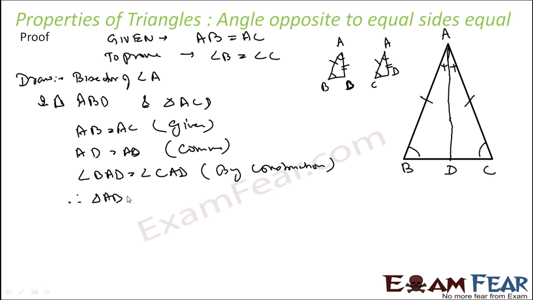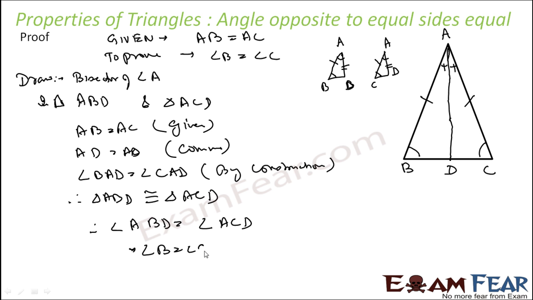Okay, therefore triangle ABD is congruent to triangle ACD, and thus angle ABD is equal to angle ACD, and that is what I have to prove, right? Here, please note the trick was that we have to draw the angle bisector. The question is, can we draw a perpendicular here? Just draw a line perpendicular to this, where it is given that this angle is 90 degrees. We can, but it will not help us to solve it easily, right?